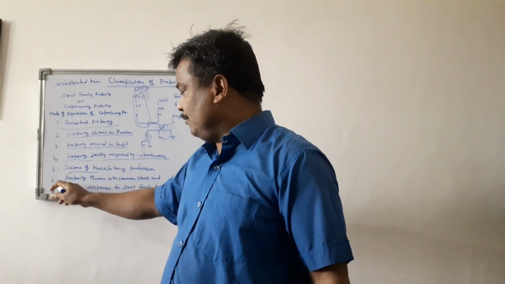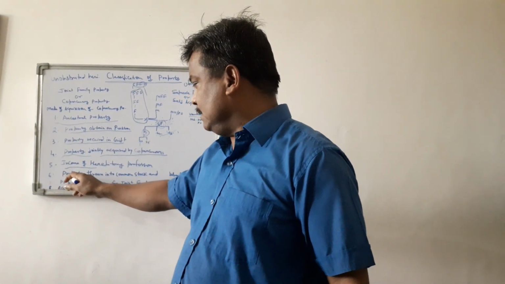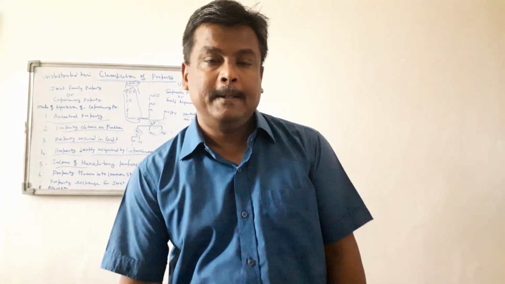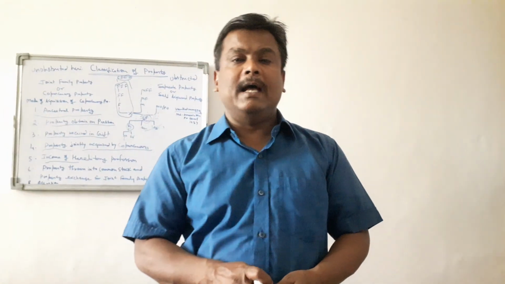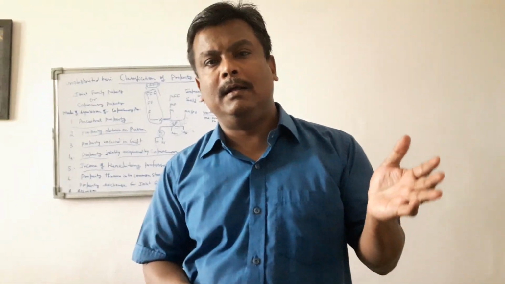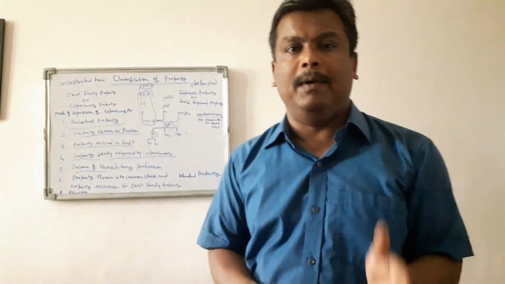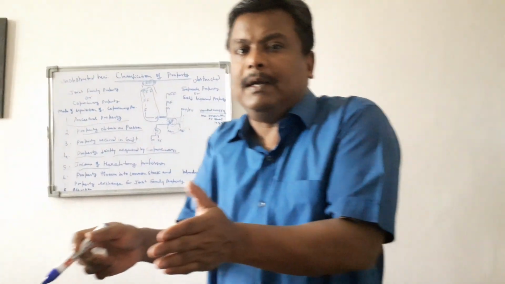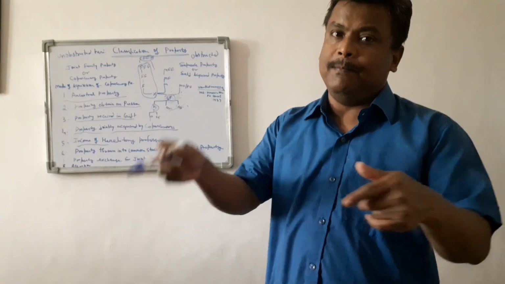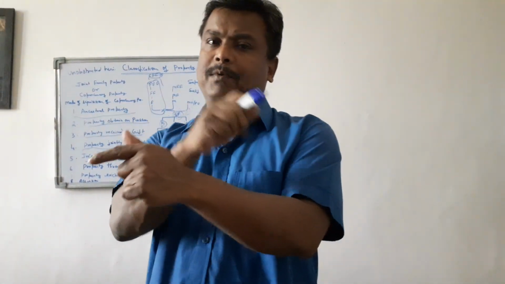Now the sixth mode of acquisition of a joint family property is property thrown into the common stock, and blended property. That is very important. Generally, it happens under the joint Hindu family system that one coparcener who has his own separate property blends it with the joint Hindu family property. Now the question is, after the blending, what would be the nature of that property?